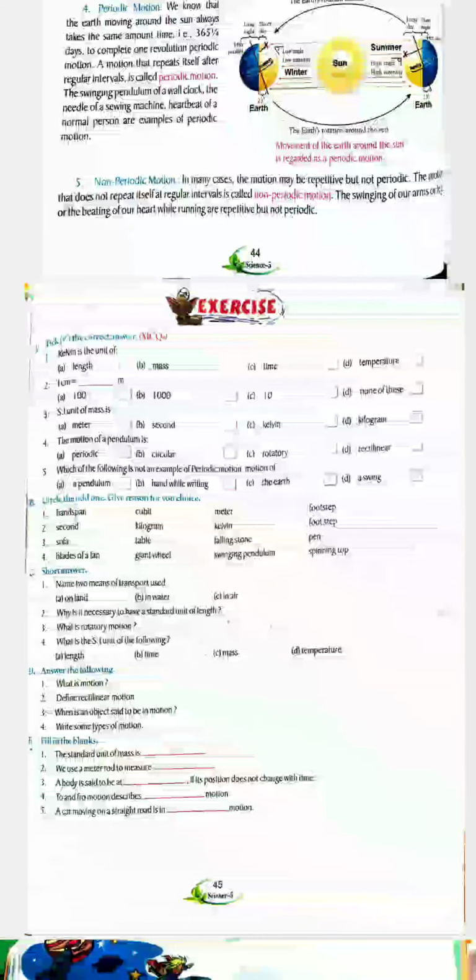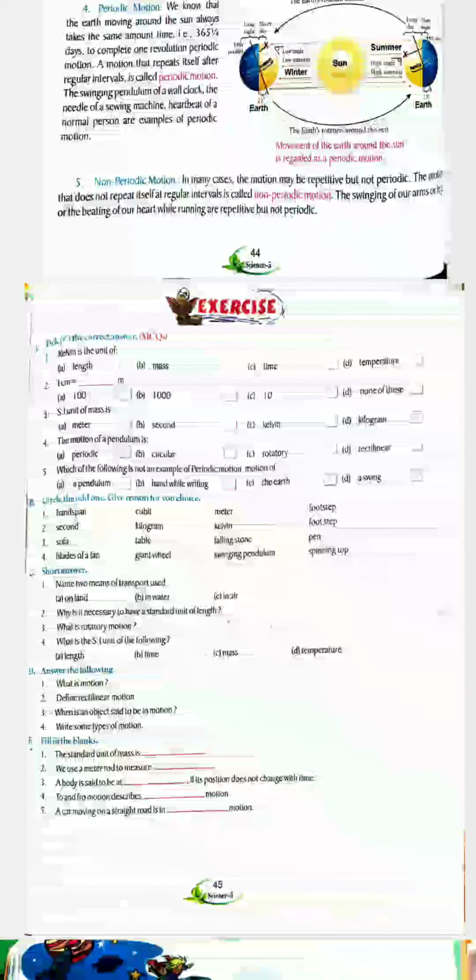So number 3: sofa, table, falling stone and pen. Here falling stone is odd because it is in motion, whereas sofa, table and pen are at rest.